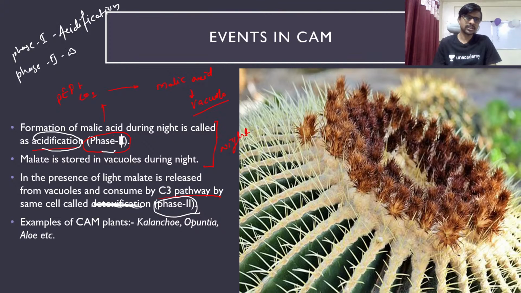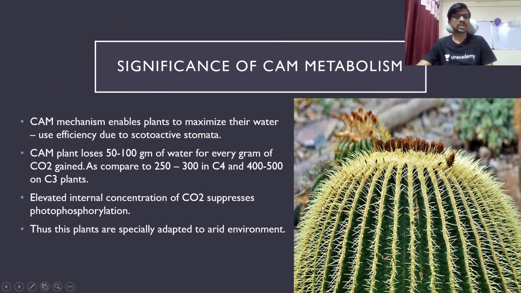Okay, so it's a de-acidification. Deacidification. An example of the CAM pathway plants are the aloe. Okay, we know that it is the alveolar like the plant. Opuntia, we know this plant because the image of this plant is present in our textbook. Okay, so the significance of a CAM pathway.